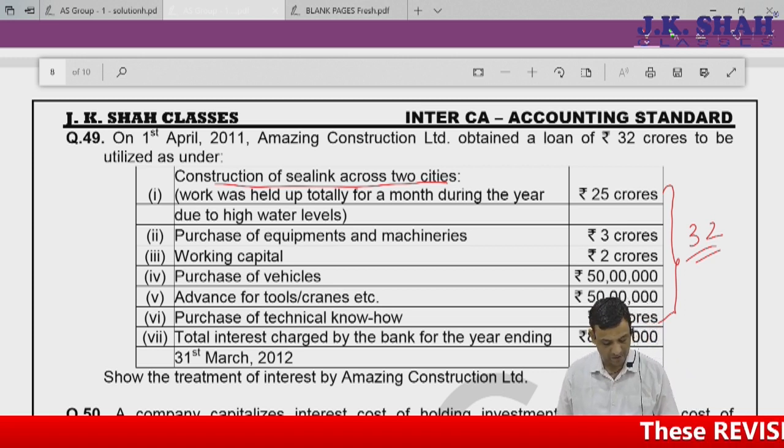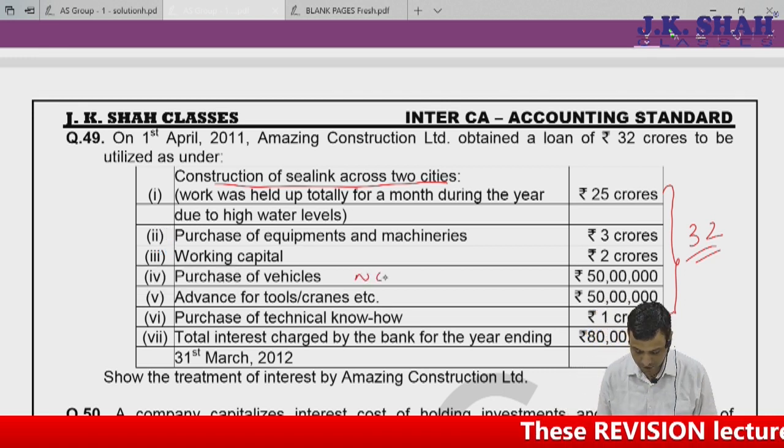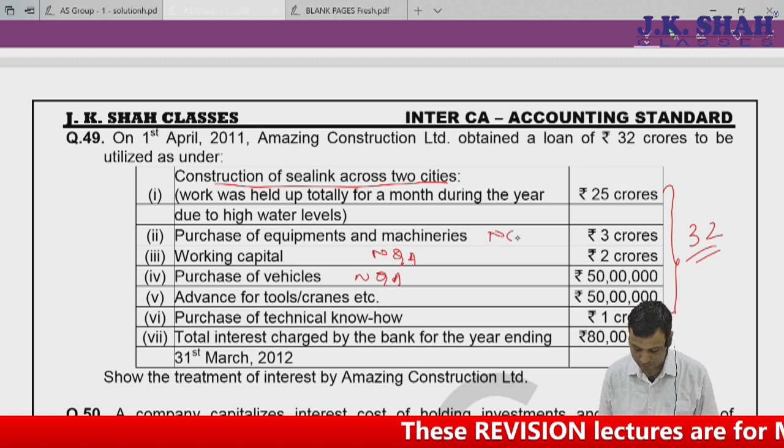This is a qualifying asset, non-qualifying, non-qualifying. Yeah, a non-qualifying asset, non-qualifying asset. So here we'll assume that it is ready. Here we can say it is a qualifying asset.